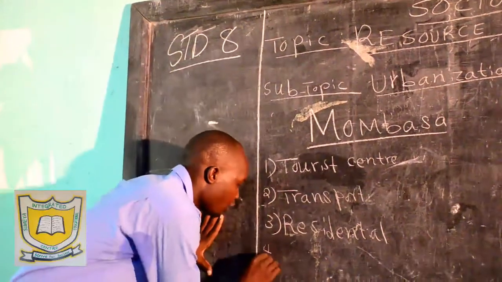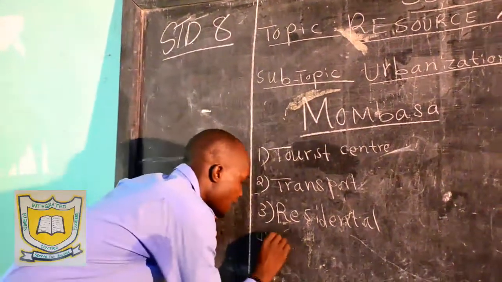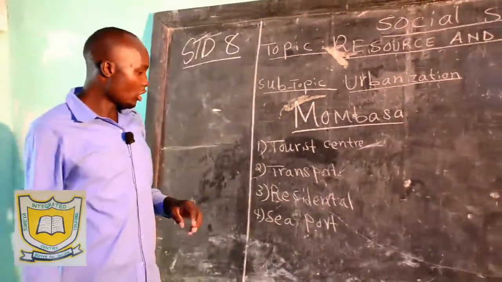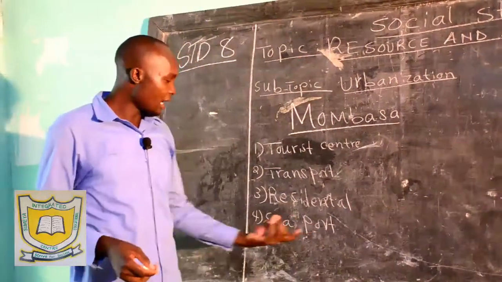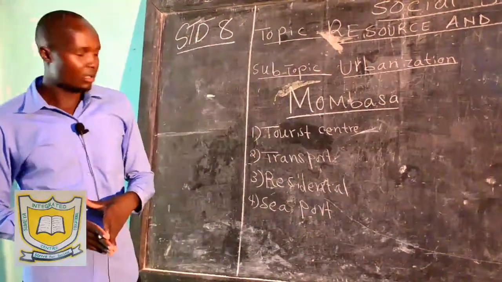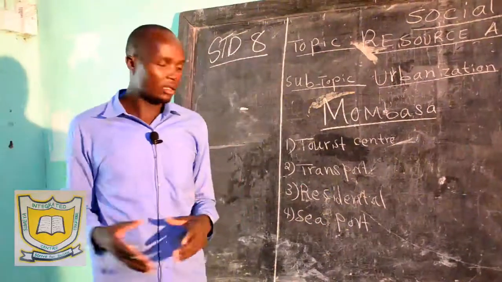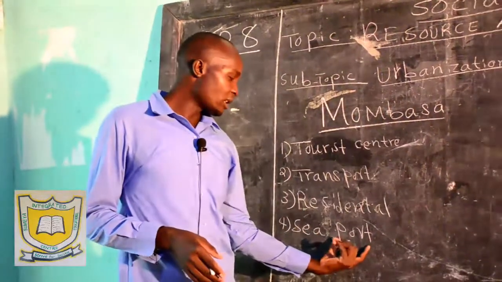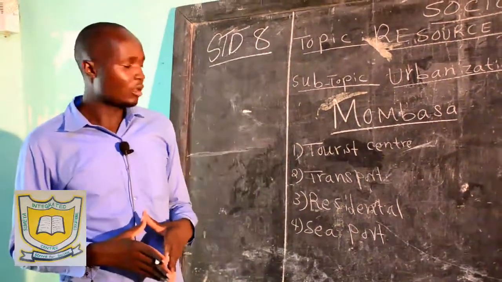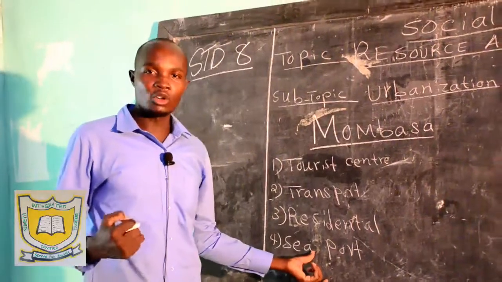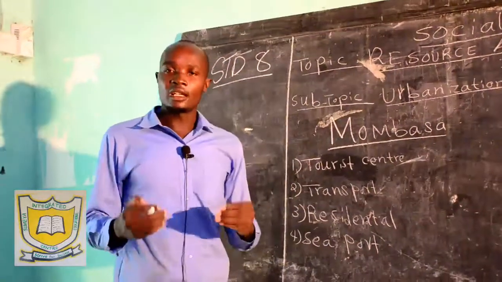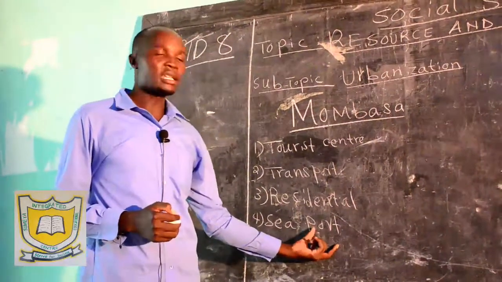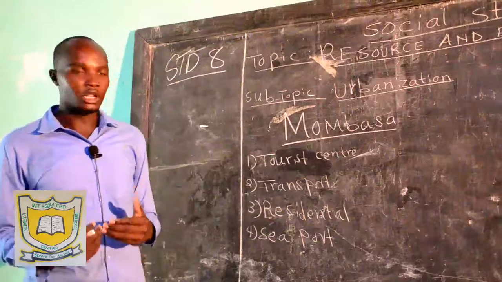Then we have number four, Mombasa is a seaport. Mombasa has a harbor where we anchor the ships from across the world, maybe those bringing tourists and goods from abroad. You'll find Mombasa is one of the major seaports in East Africa. We also call Mombasa the gateway to East Africa because it's one of the major seaports in Eastern Africa. So Mombasa is a seaport. I think I've elaborated on that.